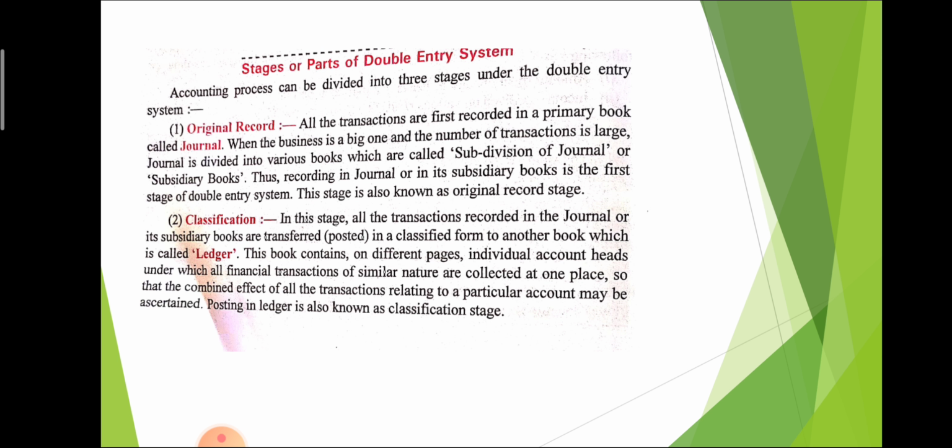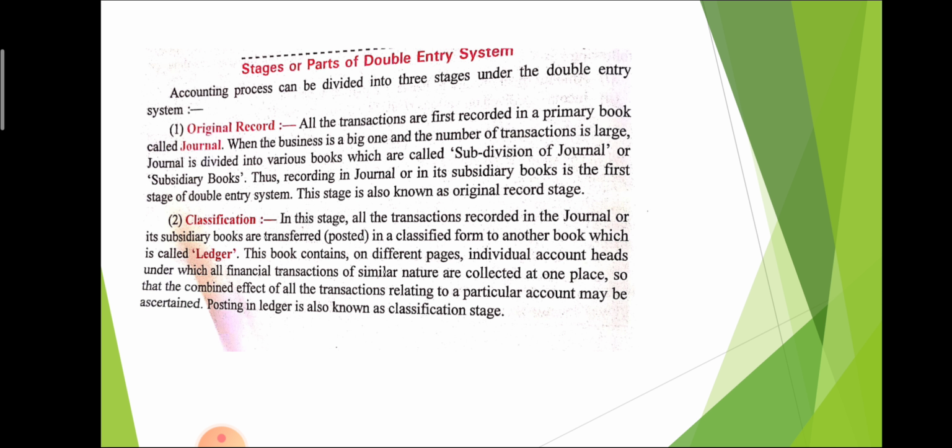The second one is classification. After journal, we classify all the transactions into different accounts. That is called classification, and the different accounts are called ledger. So in journal, salary account, rent account, Ram's account, Shyam's account, all transactions are recorded in a single book.